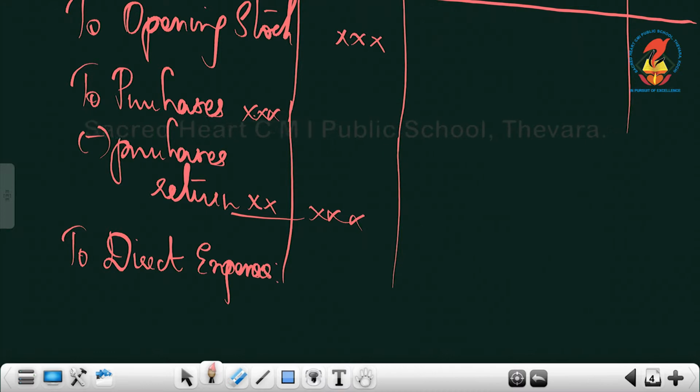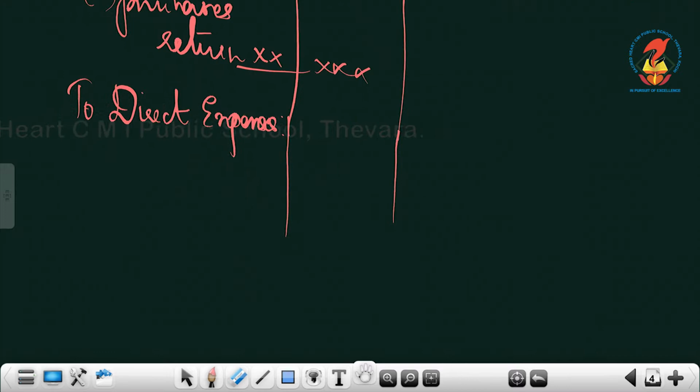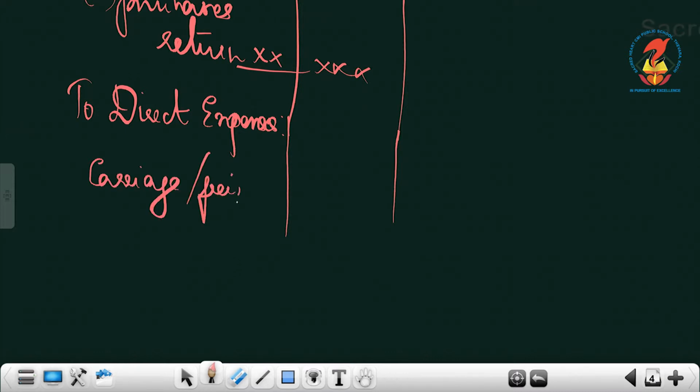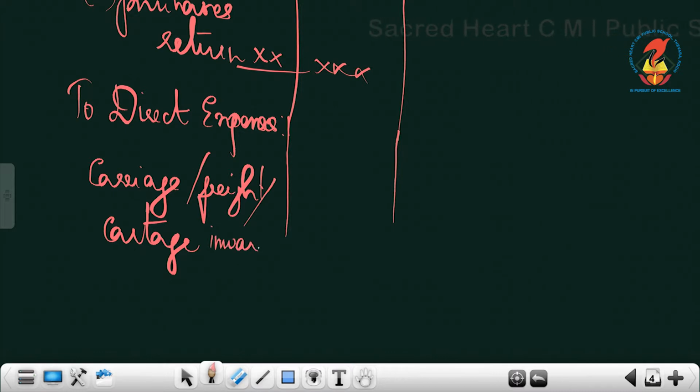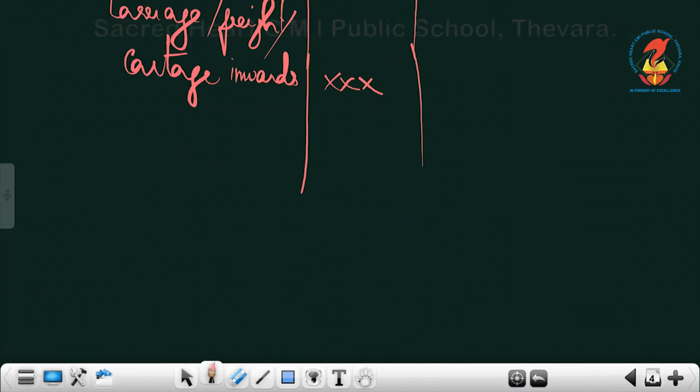To direct expenses. So you need to know what all will come under direct expenses. I'll write the examples first, to direct expense, then below that you write the items like carriage or freight or cartage. All these are same actually, the transportation charges. But you have to specify one term, that is inwards. Carriage inwards, freight inwards, cartage inwards, all these are direct.